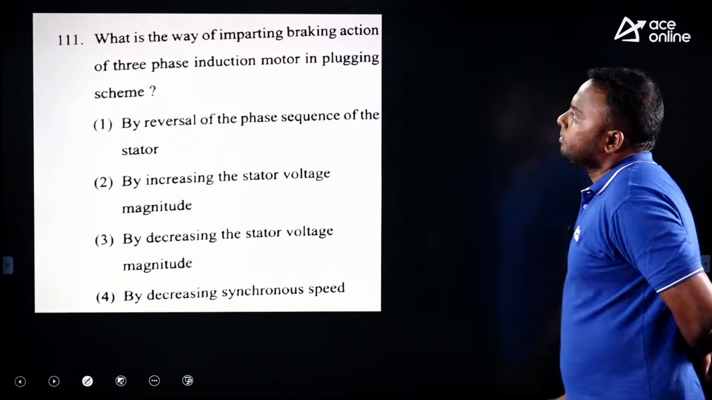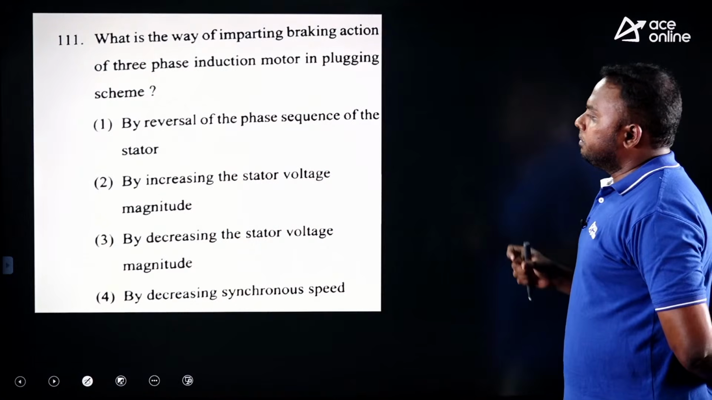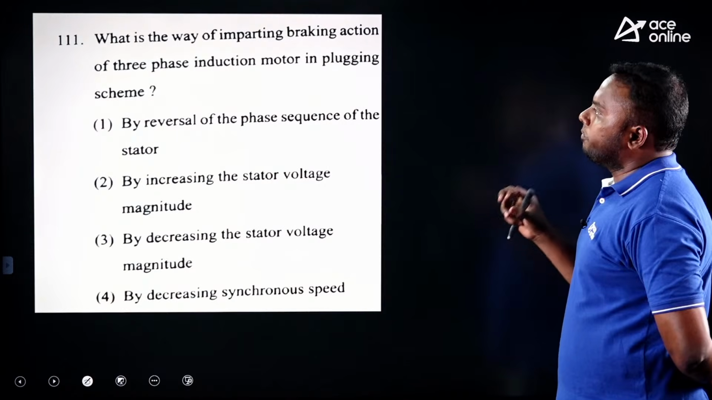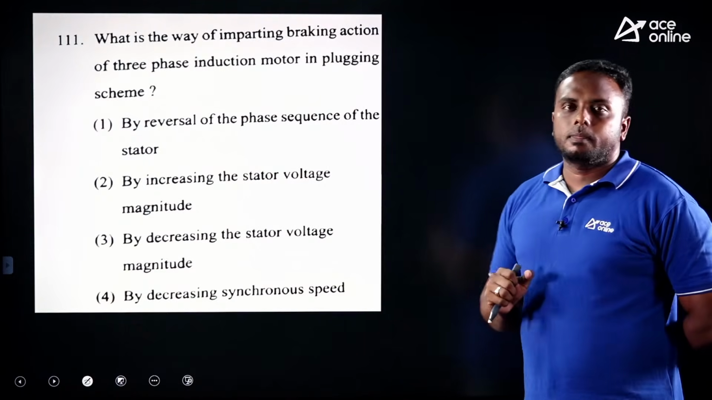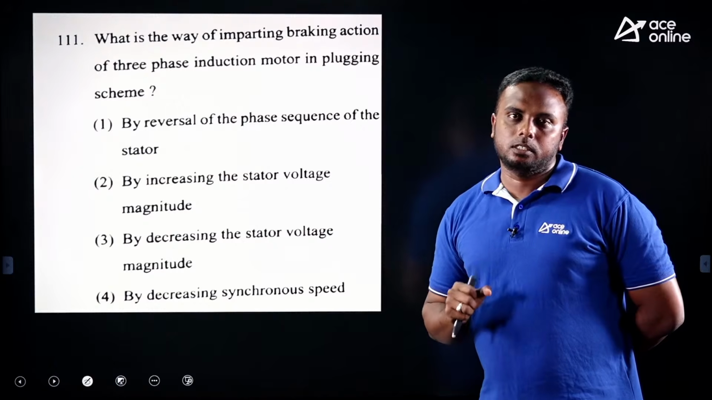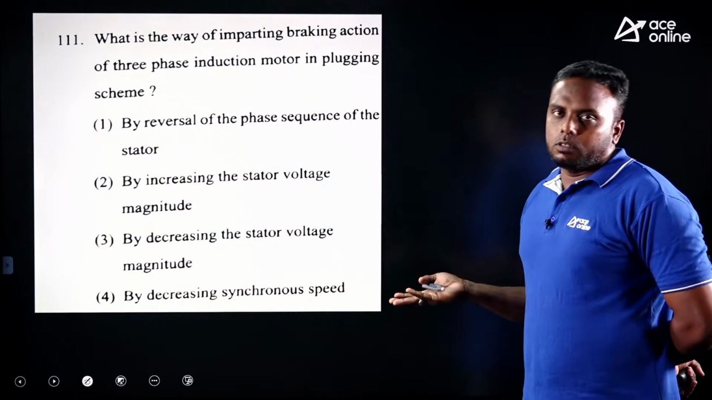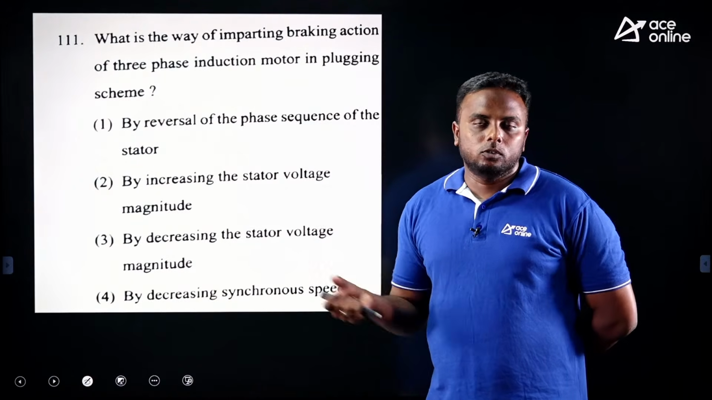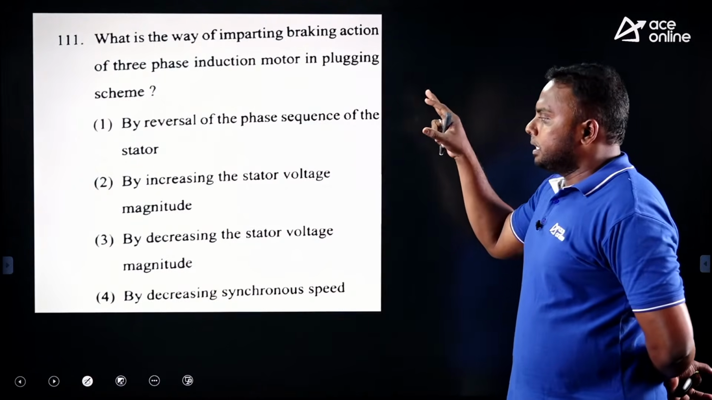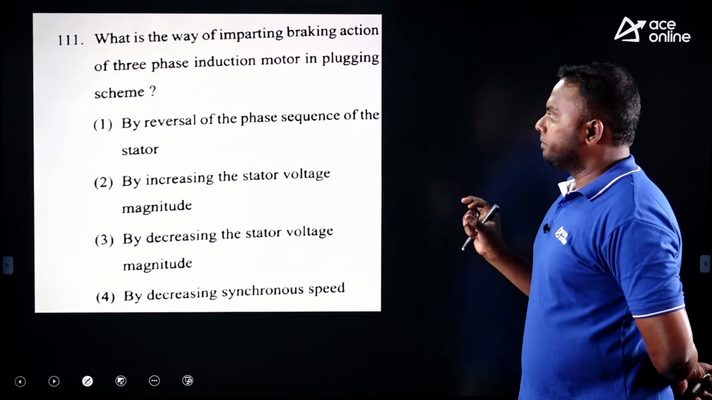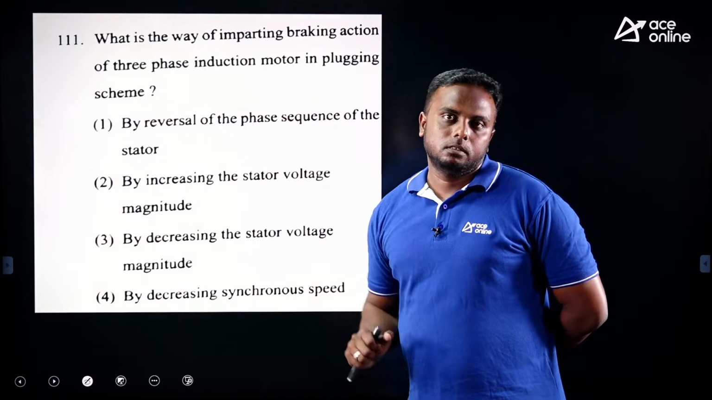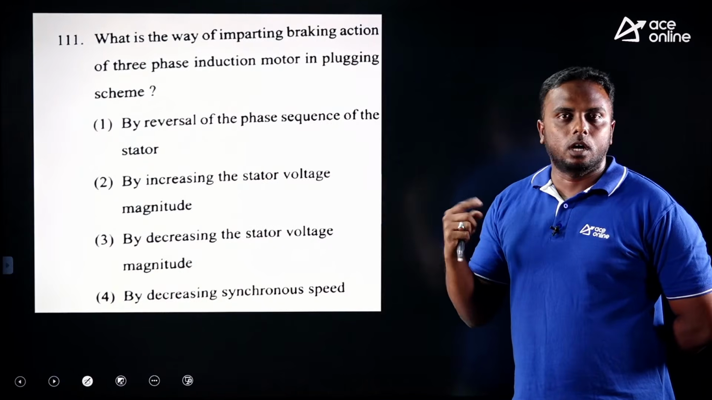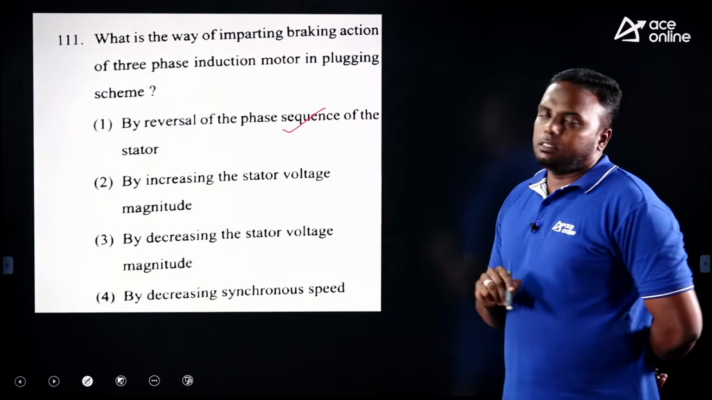Next. What is the way of imparting braking action in a three-phase induction motor in plugging? How to apply plugging in a three-phase induction motor? In DC motors, generally we use plugging by reversing the armature terminals. Now what do we have to do for this? In a three-phase induction motor, we have to reverse the phase sequence of the supply. Suppose RYB is given, now change the sequence of supply to RBY. That is option 1, which is right for this.